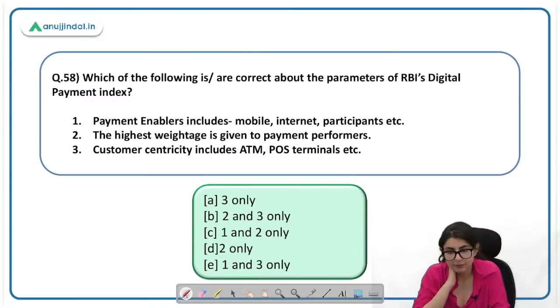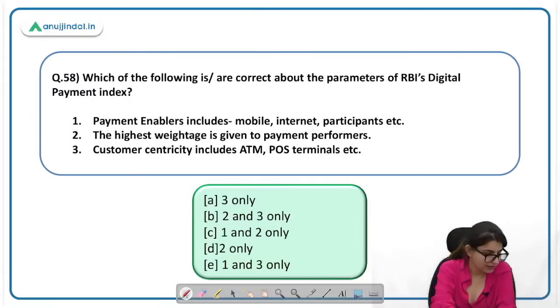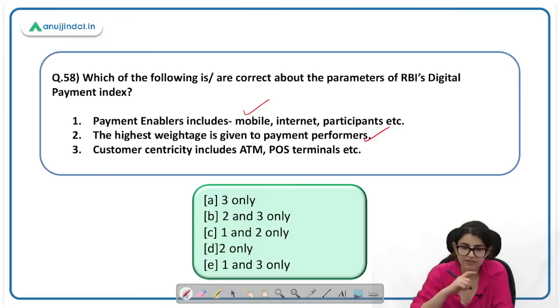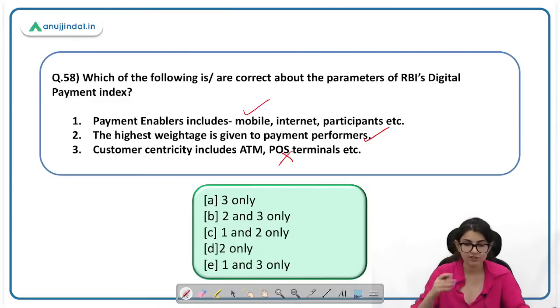Which of the following are correct about the parameters of RBI Digital Payment Index? So payment enablers include, let's see Rohit, whether you can answer this or not. Payment enablers include mobile, internet, participants, etc. The statement is correct. The highest weightage is given to payment performers. This is also correct. Customer centricity includes ATM and POS terminals. This statement, however, is incorrect. ATM and POS are not customer centricity; this is infrastructure. Infrastructure is divided into two, demand side and supply side. Okay. So statement 3 is incorrect. 1 and 2 are correct.